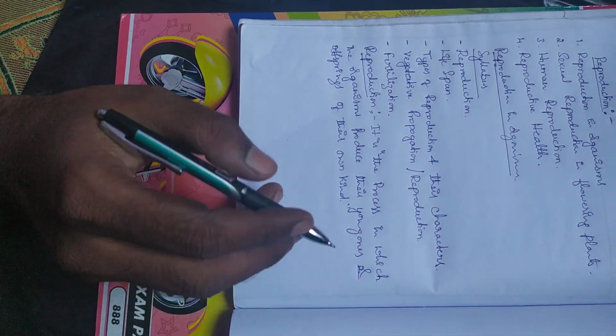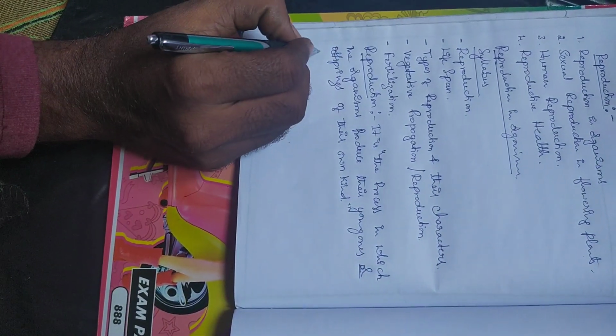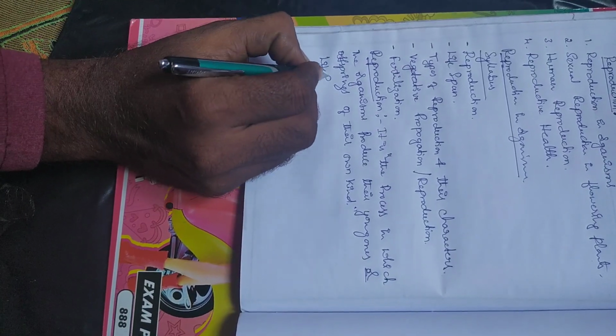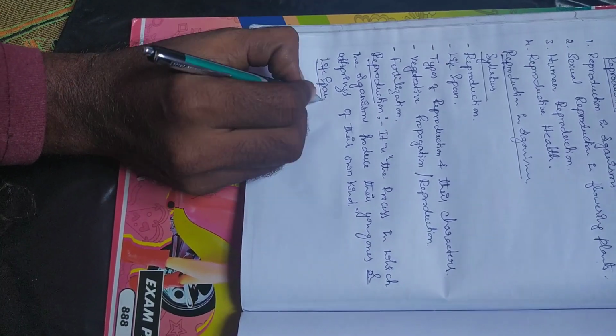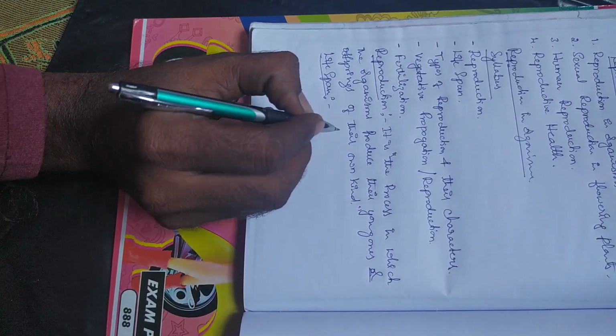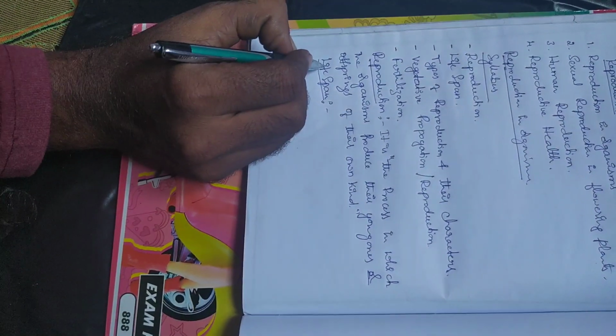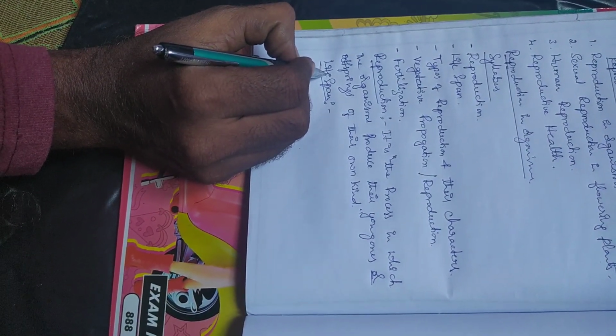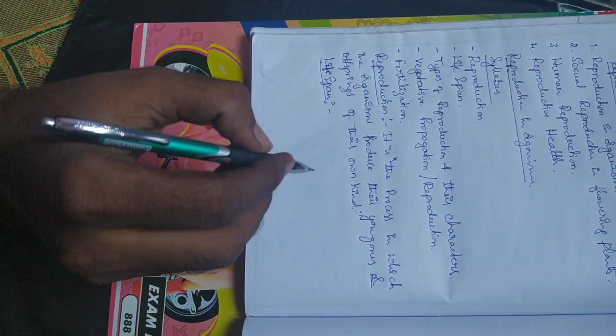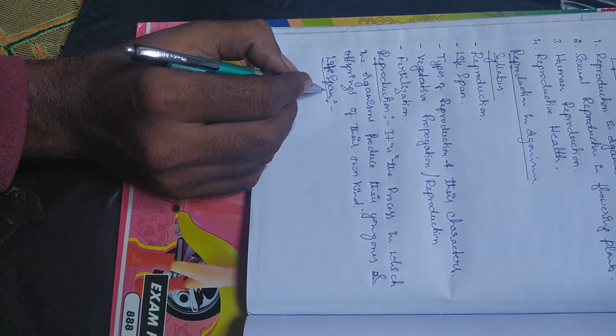Next we discuss lifespan. Life includes living activities, and span means a duration.